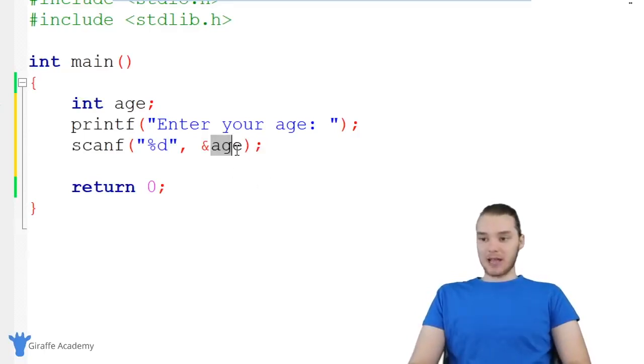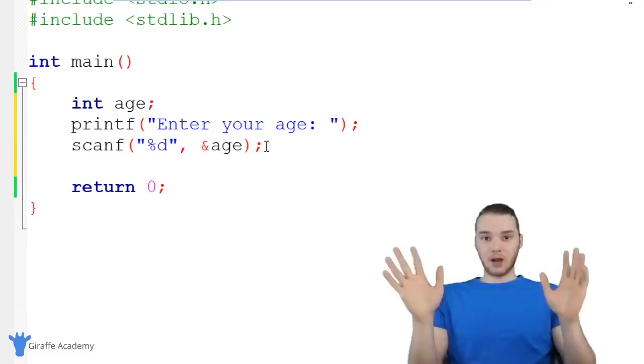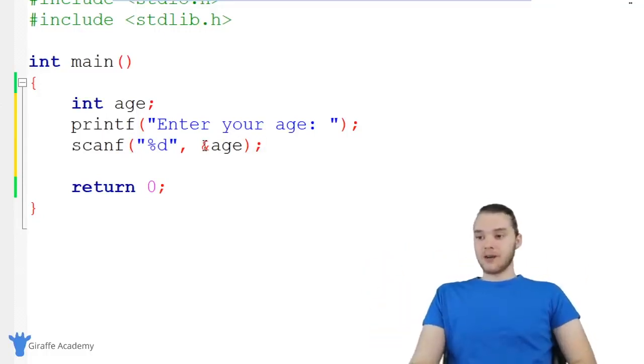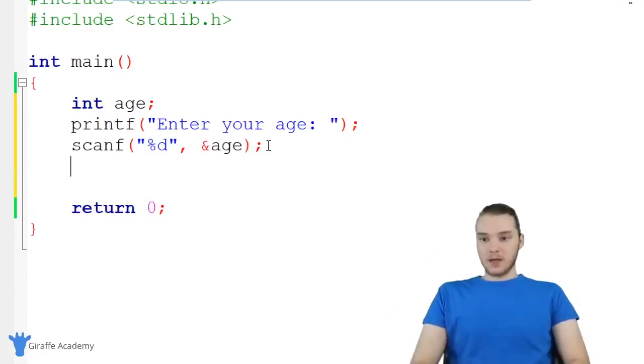So instead of just typing out age, I'm going to have to type ampersand age. And when I say ampersand age, this is what's called a pointer. And we're going to talk about pointers in a later tutorial. I'm going to cover everything you need to know about pointers. But for now, that's a little bit beyond what we need to learn. So all you need to know is that when you're using scanf and you want to store information inside of like an integer or a float or like a character, you need to use this ampersand over here.